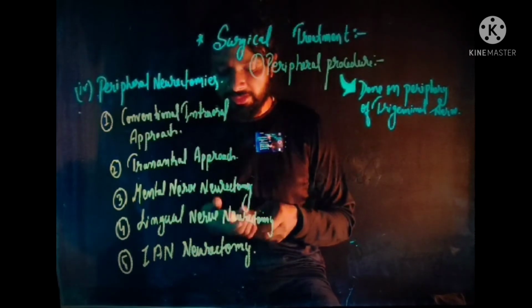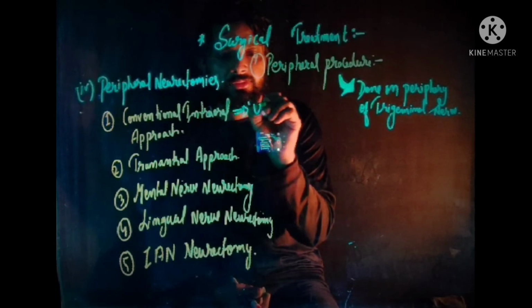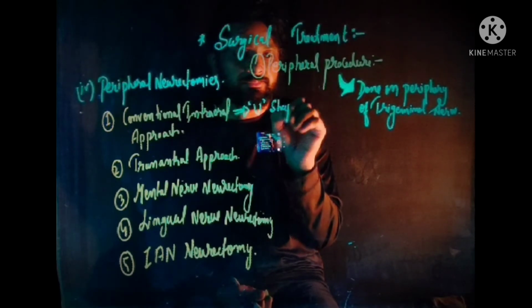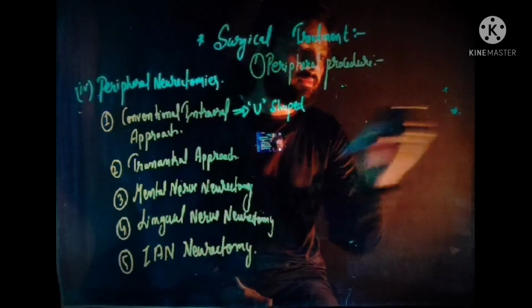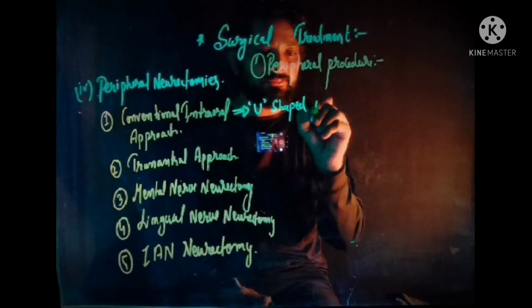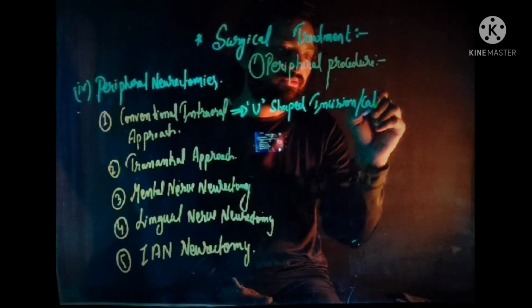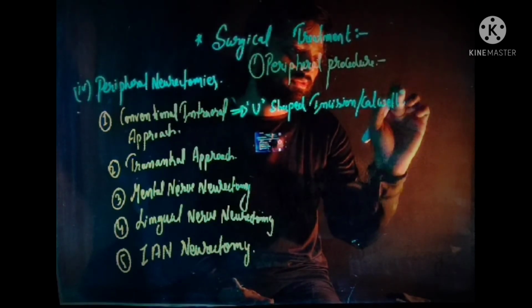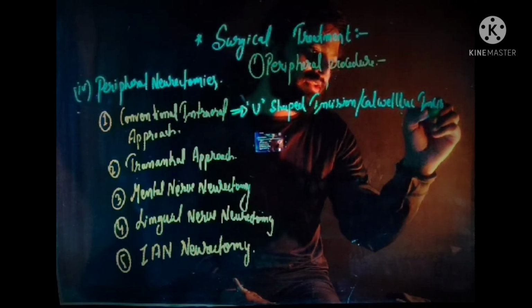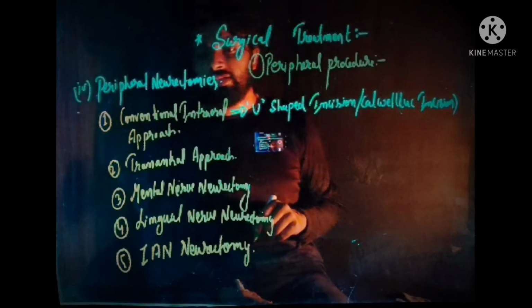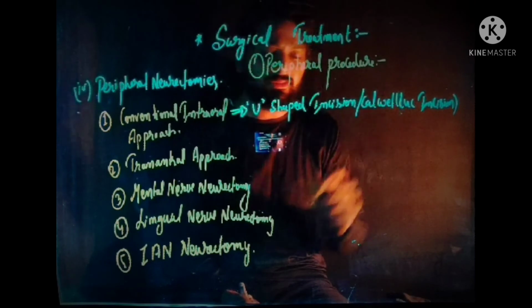In case of the conventional intraoral approach, the incision given is a U-shaped incision, which is also known as the Caldwell-Luc incision.